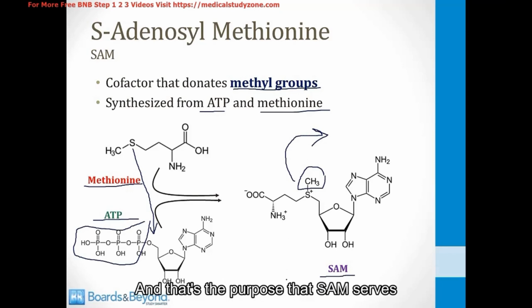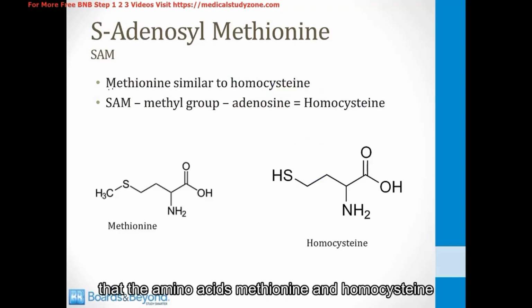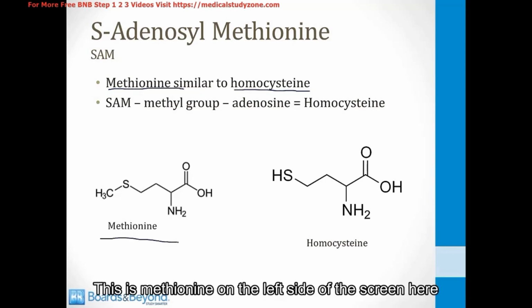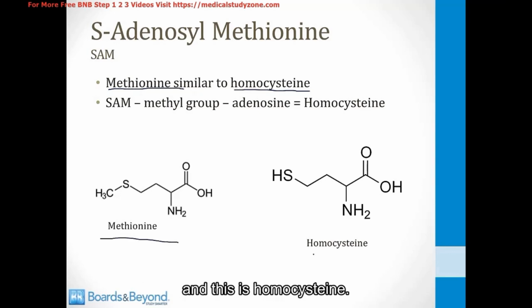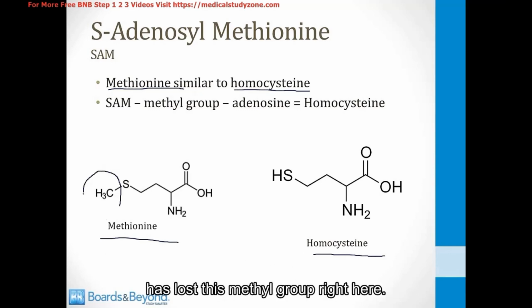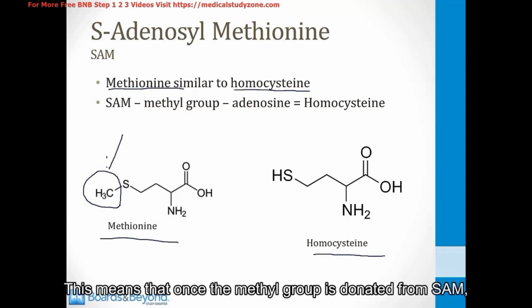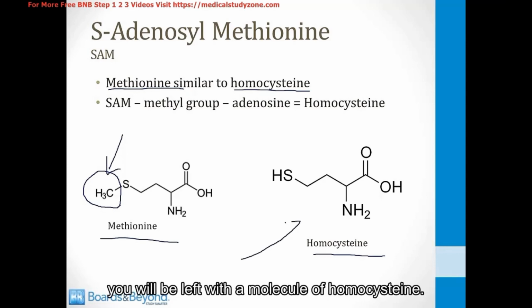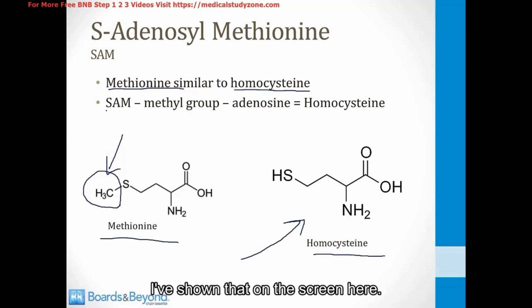And that's the purpose that SAM serves in a number of reactions, including the synthesis of epinephrine. It's very important to know that the amino acids methionine and homocysteine have very similar structures. This is methionine on the left side of the screen here, and this is homocysteine. The only difference is that homocysteine has lost this methyl group right here. This means that once the methyl group is donated from SAM, you will be left with a molecule of homocysteine. I've shown that on the screen here.